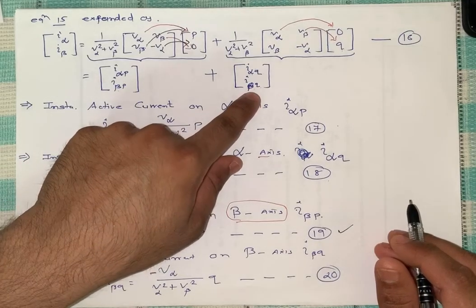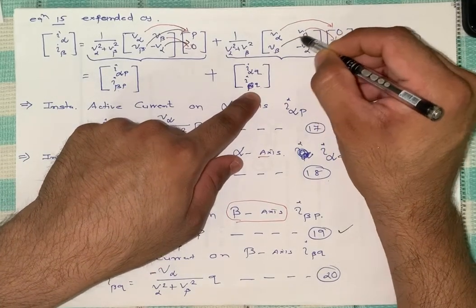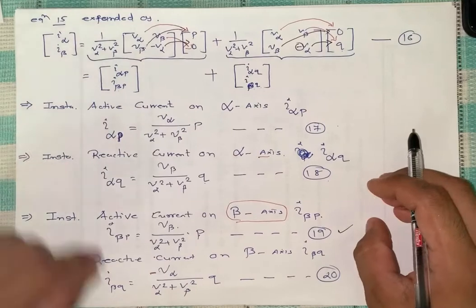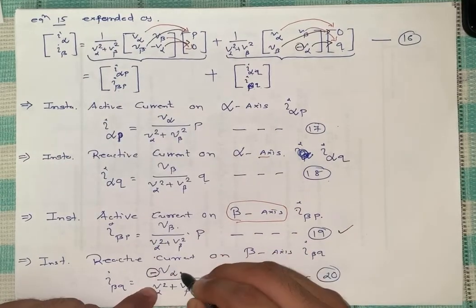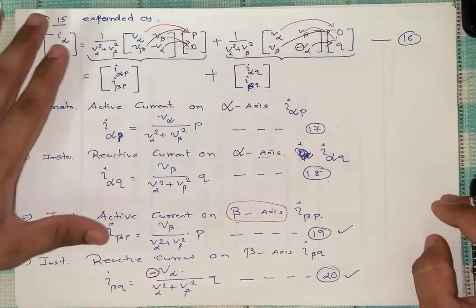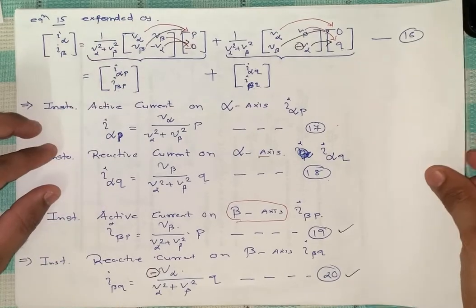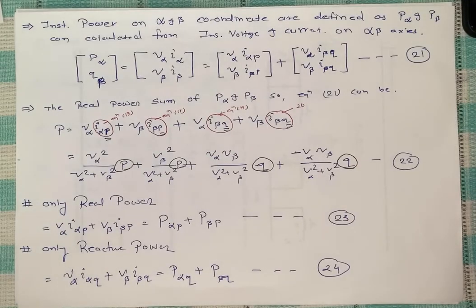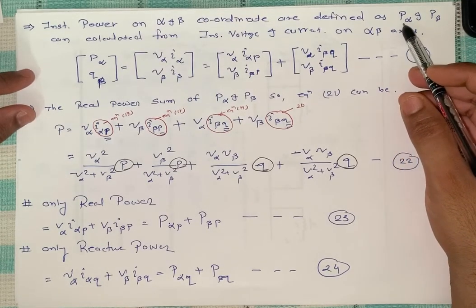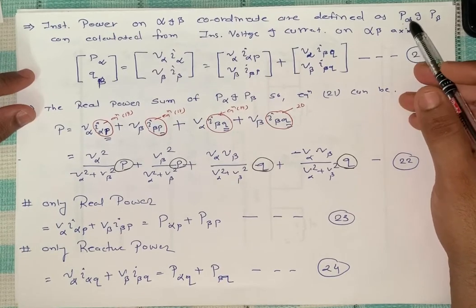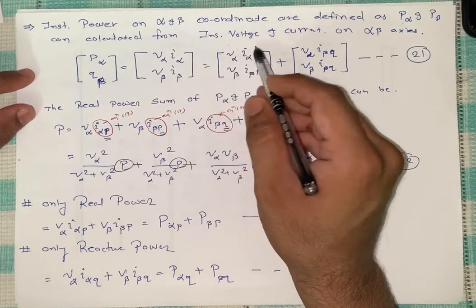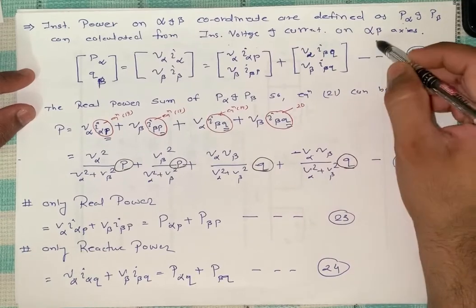Similarly for I beta Q, this thing is multiplied with here and this thing is multiplied with here. But remember that there is a minus. So we are getting minus V alpha, V beta is 0, V alpha into Q. That is equation number 20. So it looks complicated, but it is easy actually. So now instantaneous power on alpha beta coordinates are defined in the form of P alpha, active power on alpha axis, and active power on beta axis, which can be calculated from the instantaneous voltage and current on alpha beta axis.